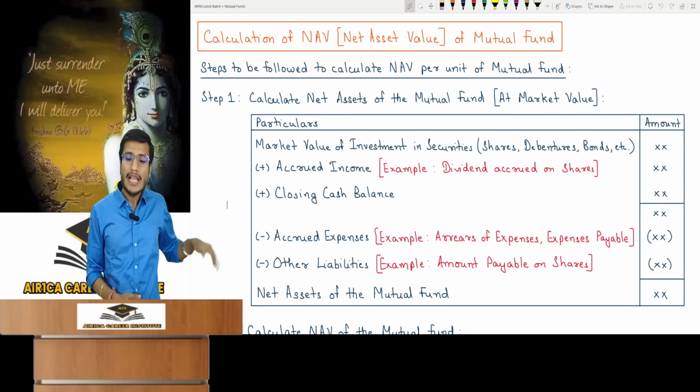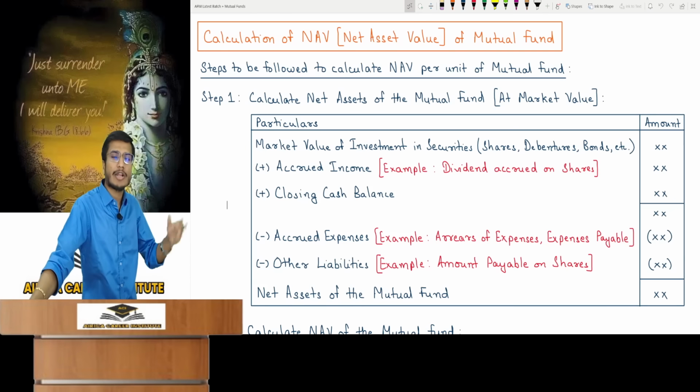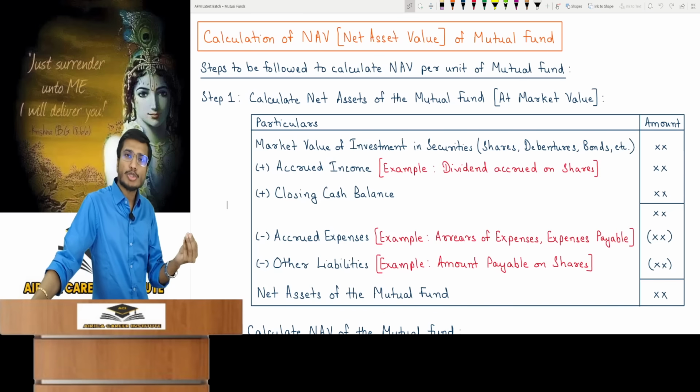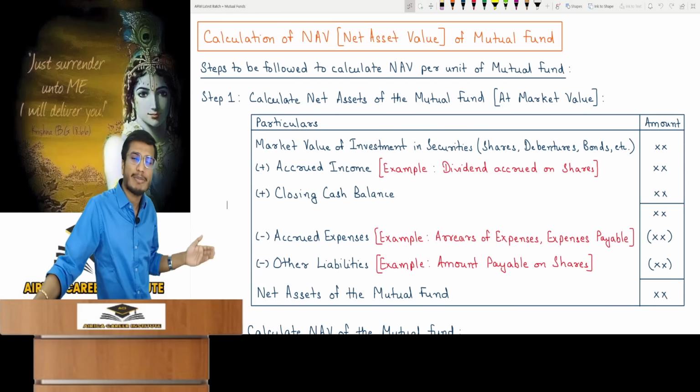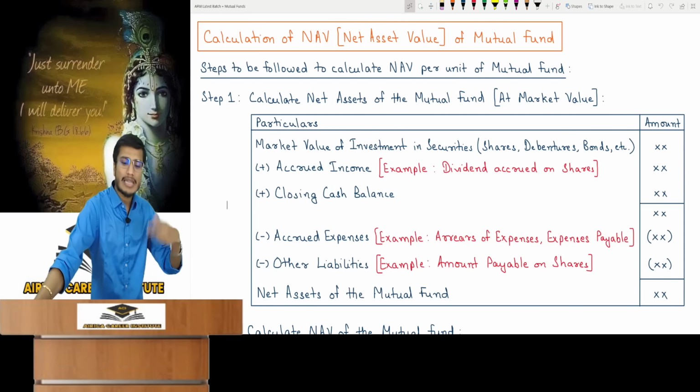This is my asset. Accrued expenses are in liabilities. I am a mutual fund. I have hired employees and fund managers. Their fees were due, but I haven't paid them yet, so the expense has accrued, so it's a liability. Arrears of expense, this is expense payable. After this, if there is any other liability, then subtract that.